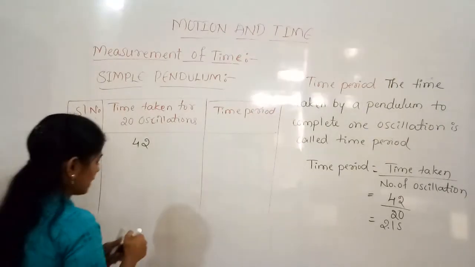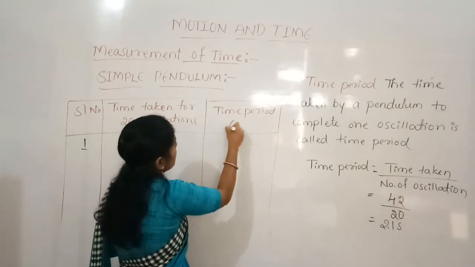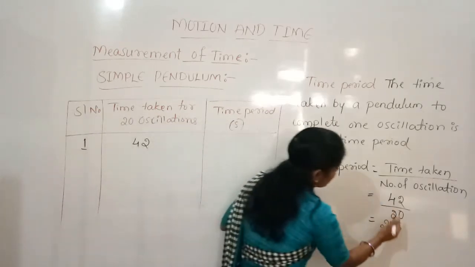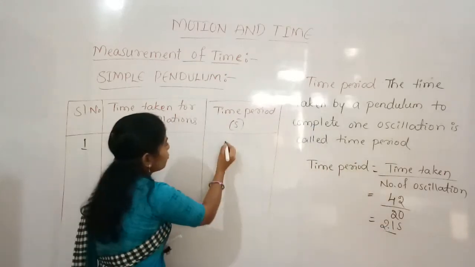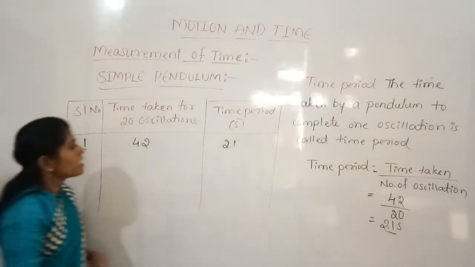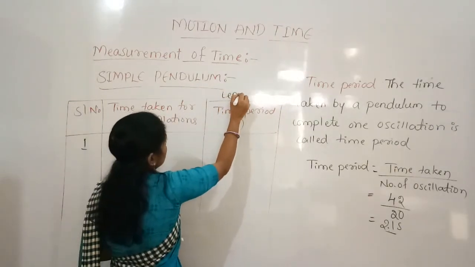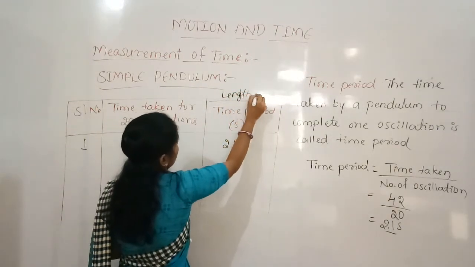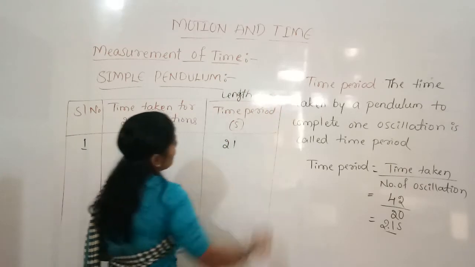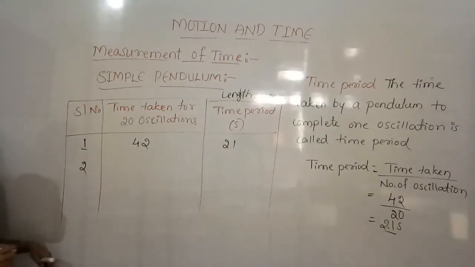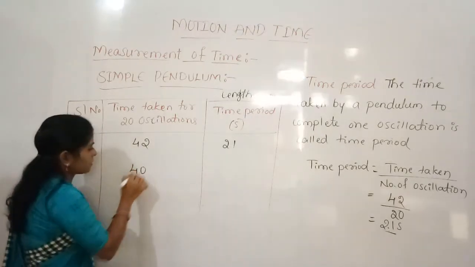Okay, here we can write. Time period will be written in seconds. So the time period is 2.1 seconds. Suppose you do the same with a length of 100 centimeters. If you do the same experiment a second time, you may get 40 seconds.